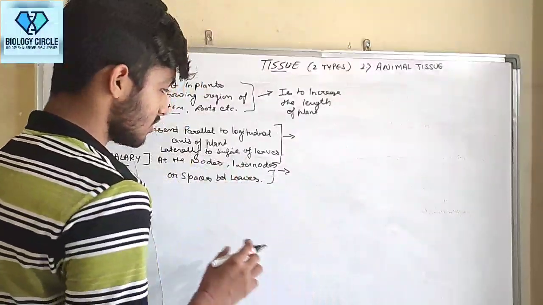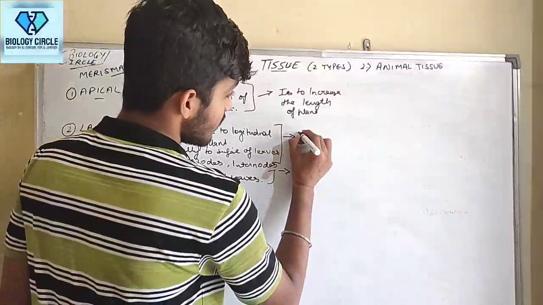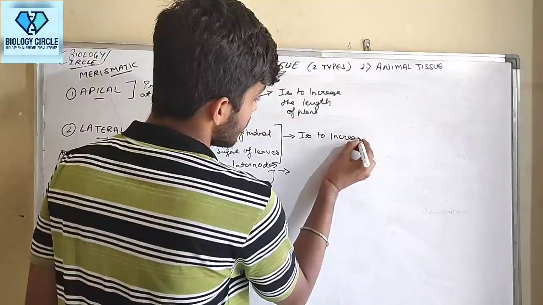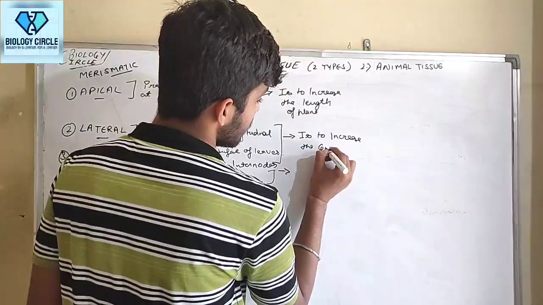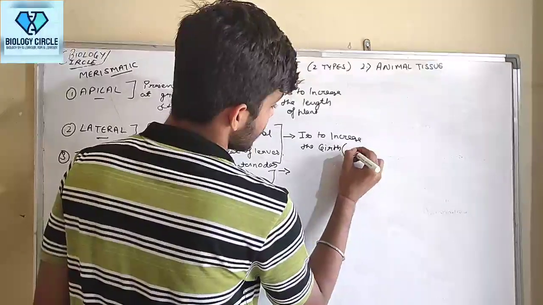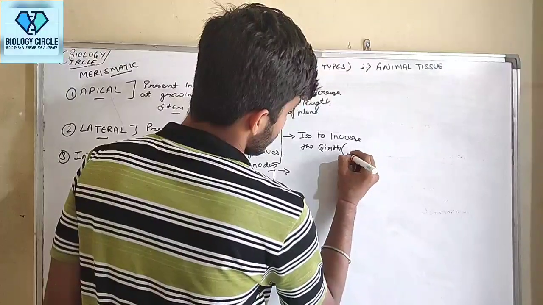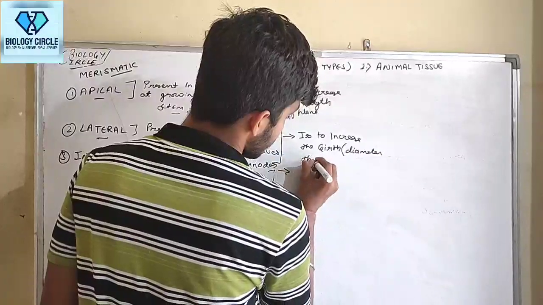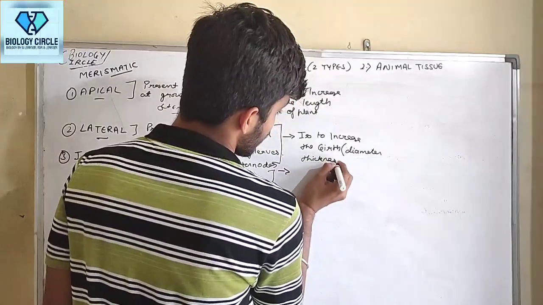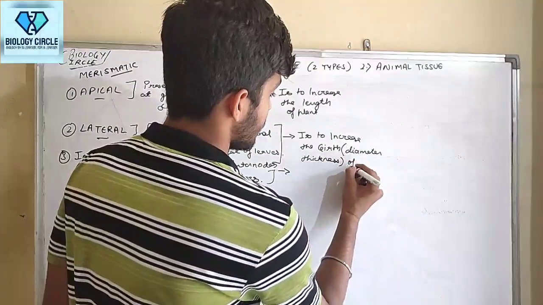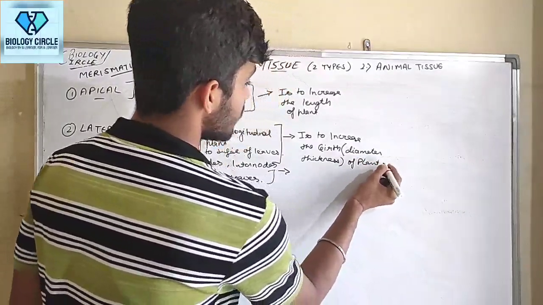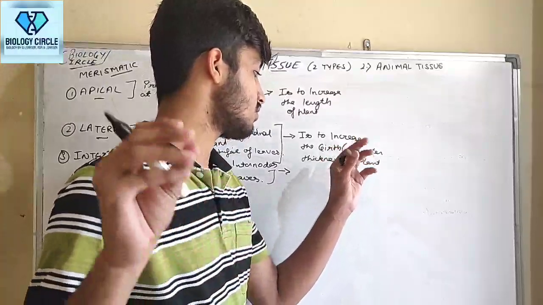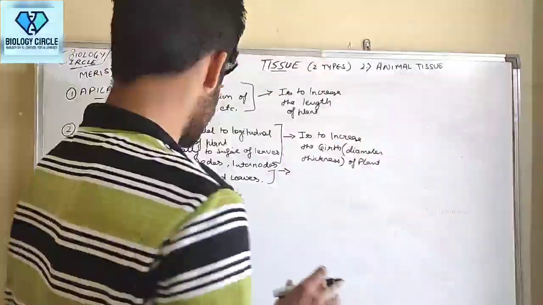For lateral meristem, the function is to increase the girth, or we can say diameter or thickness of the plant. So what is the function of lateral meristem? The function of lateral meristem is to increase the girth, or we can say diameter or thickness of the plant.